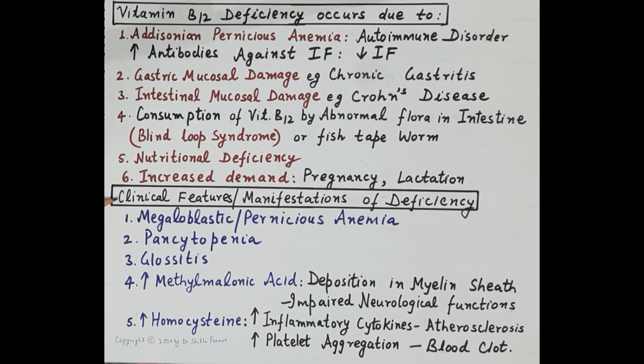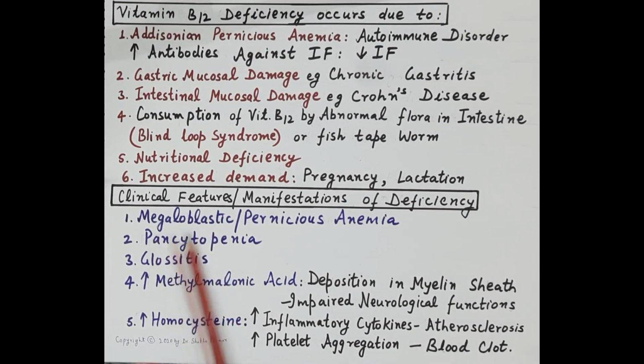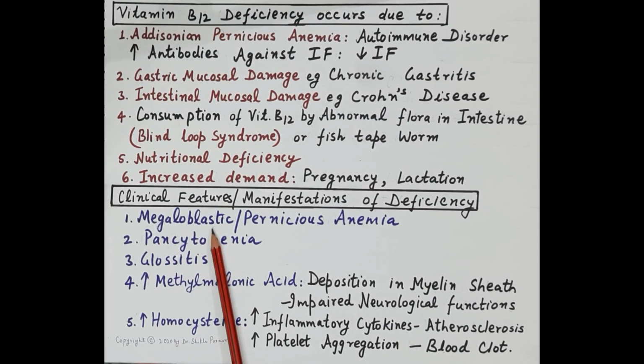Now deficiency of vitamin B12 results in megaloblastic anemia. Now, megaloblastic anemia is an anemia, so there is a fall in the number of RBCs. In this anemia, the size of the cells is large, that is the mega, and the cells are immature. Therefore, the RBCs are termed as megaloblastic, and the anemia is termed as megaloblastic anemia.